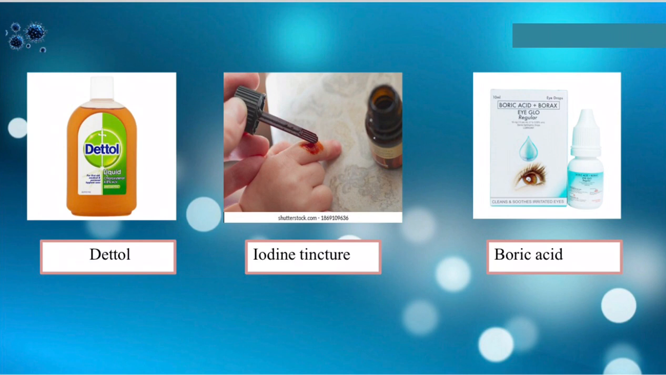Iodine tincture and iodoform have very good antiseptic properties. It is also for wounds. And next is boric acid. It is used as an antiseptic agent for the eyes. So for those who have an irritation in the eyes, then you better apply boric acid.